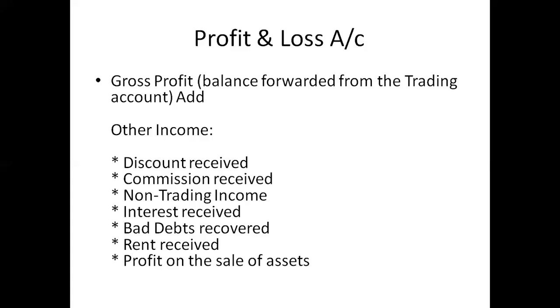Now, rent received is, so you have let out some portion of your godown or any other place on rent, and you are receiving rent from that place, either from employees or from any other outside person.